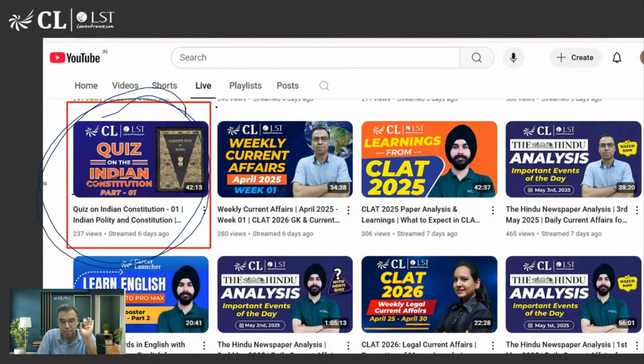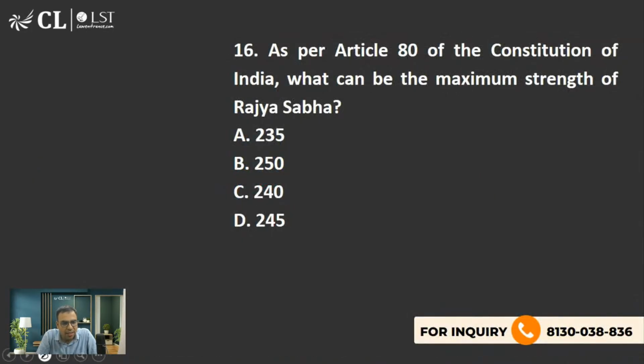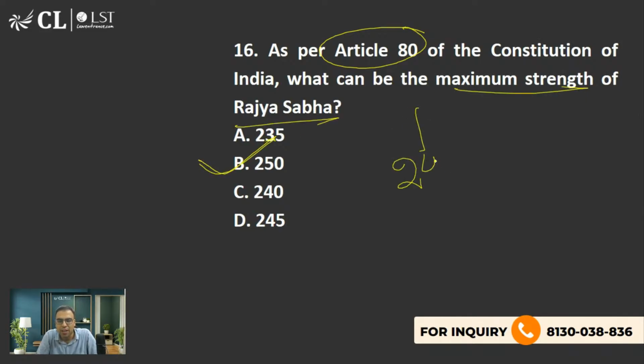In this, at the last, I had asked one question, which I'll be discussing today also. Some people have answered me because I had told them that after the class is over, you have to answer it in the comments. The question that I asked was, when I was discussing question number 16 of this, where I had discussed that the maximum strength of Rajya Sabha can be 250. However, the current strength is 245, that is 233 plus 12.